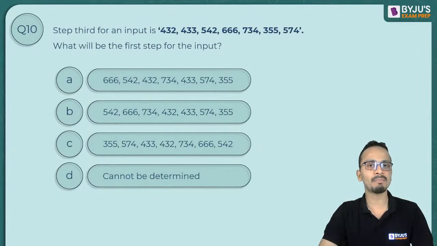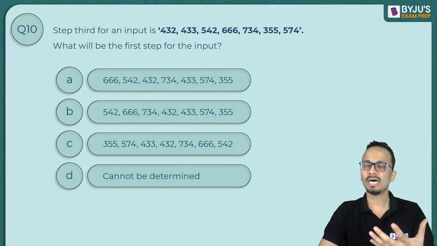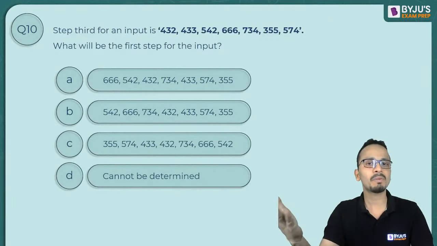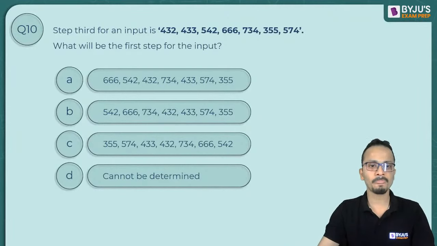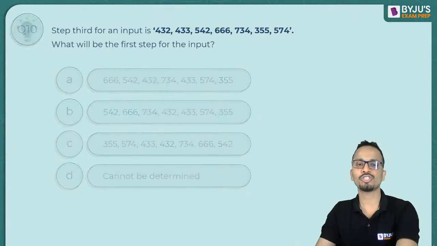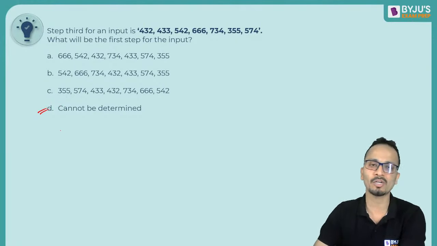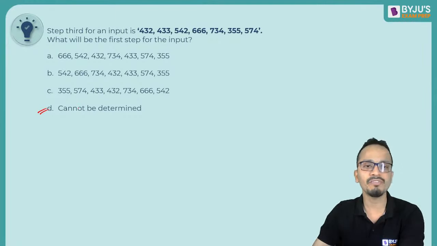Okay, backtracking cannot happen because you'll not be able to find out the position of these numbers in one step before a given step. Okay, so the answer for these type of questions is always cannot be determined, because in this case you cannot backtrack, you cannot go back to like the previous step.